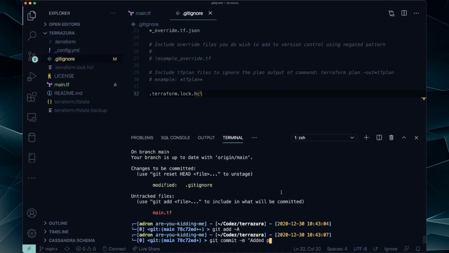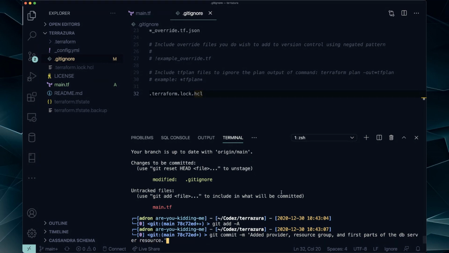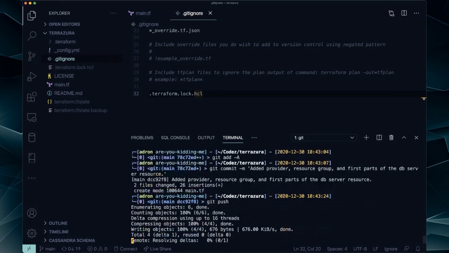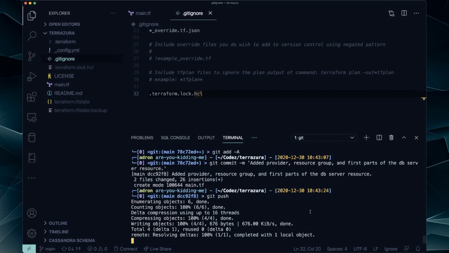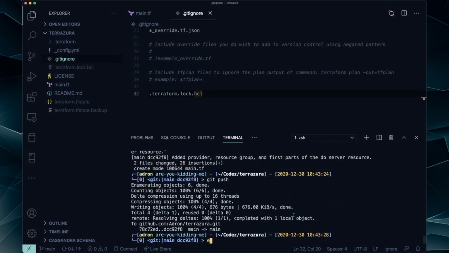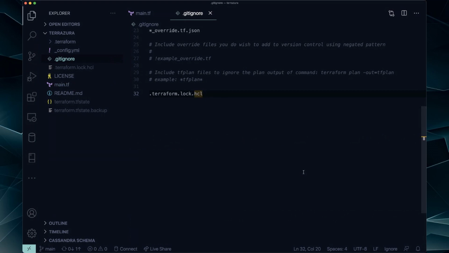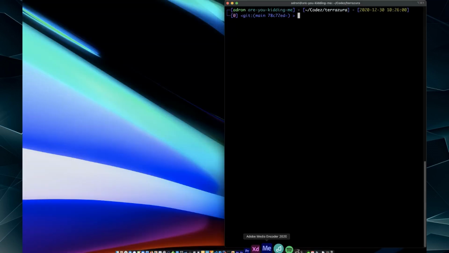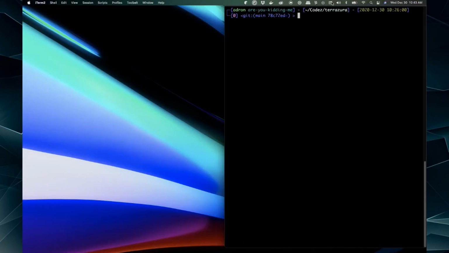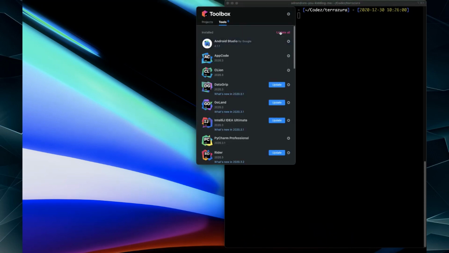Added provider, resource group, and first parts of the DB server resource. And push. All right, so that's up there now. And then I'm going to exit out of that. We're going to close code for now. And go back to this. I'm going to do an update real quick. This should just take a minute.